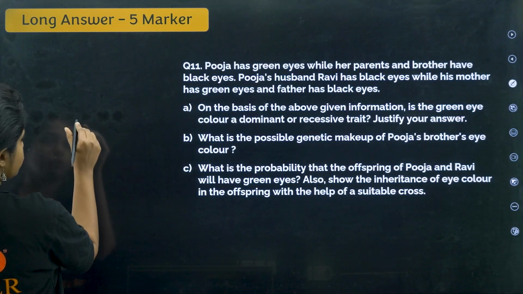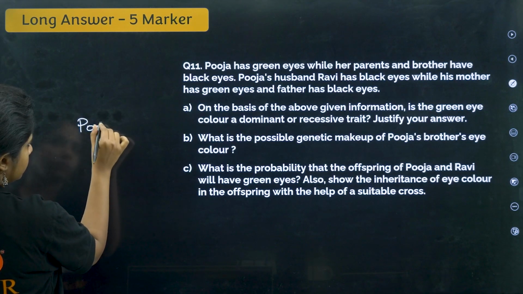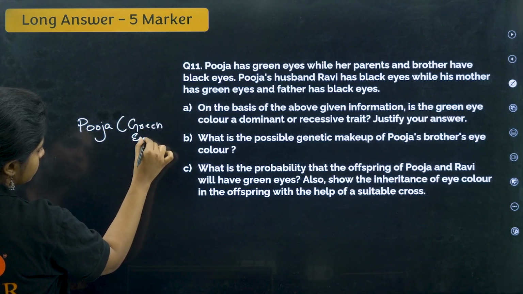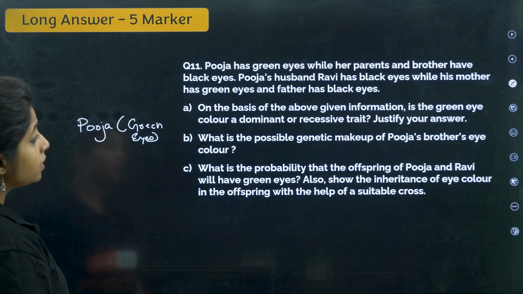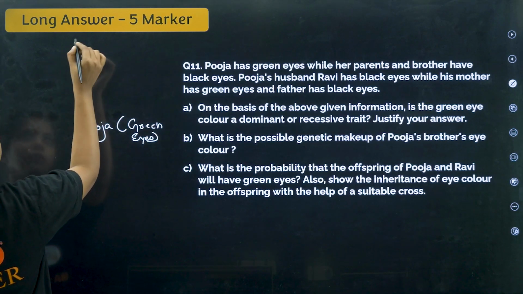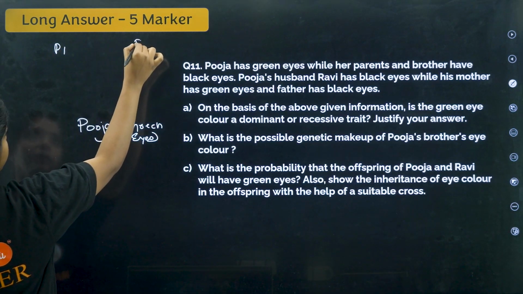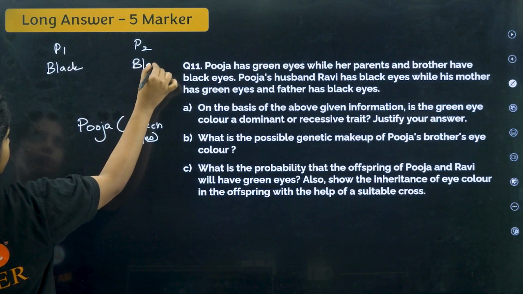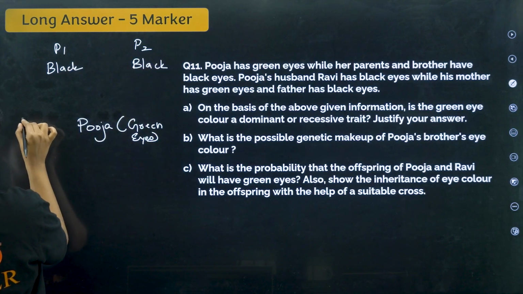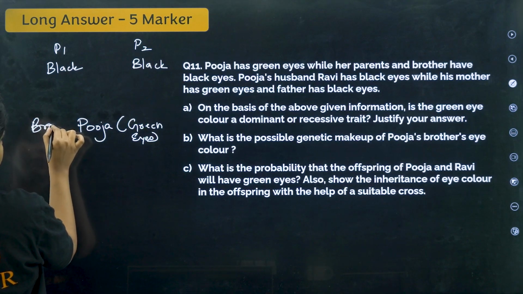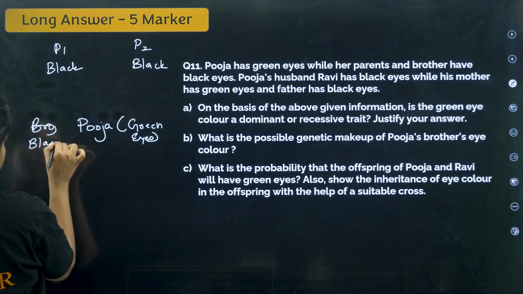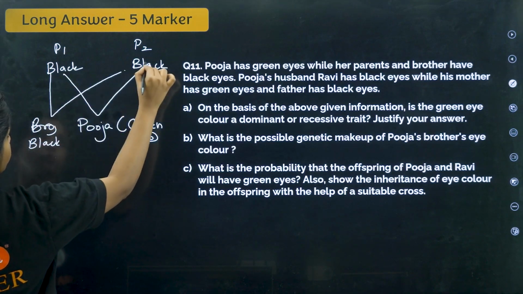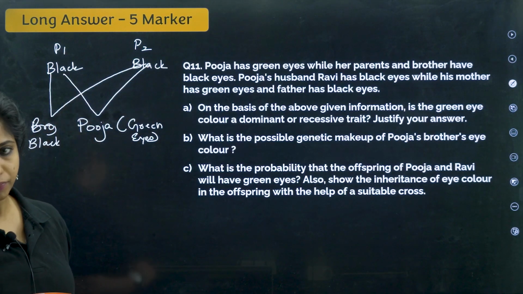So we have Pooja, and Pooja has what? Green eyes, while her parents and brother have black eyes. So parent 1, parent 2 have black eyes, and her brother is also having black eyes. So these parents are giving Pooja the green color, and these parents are also giving the brother the black color of eyes.